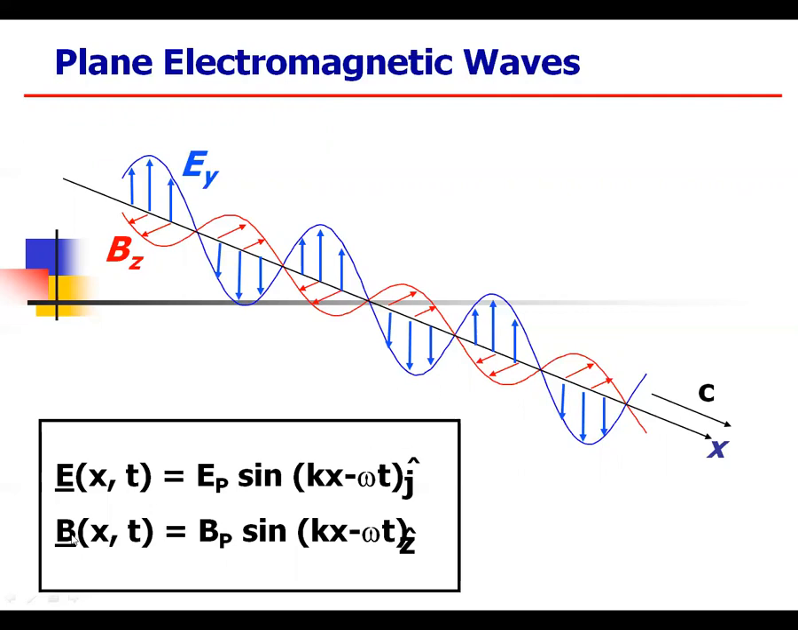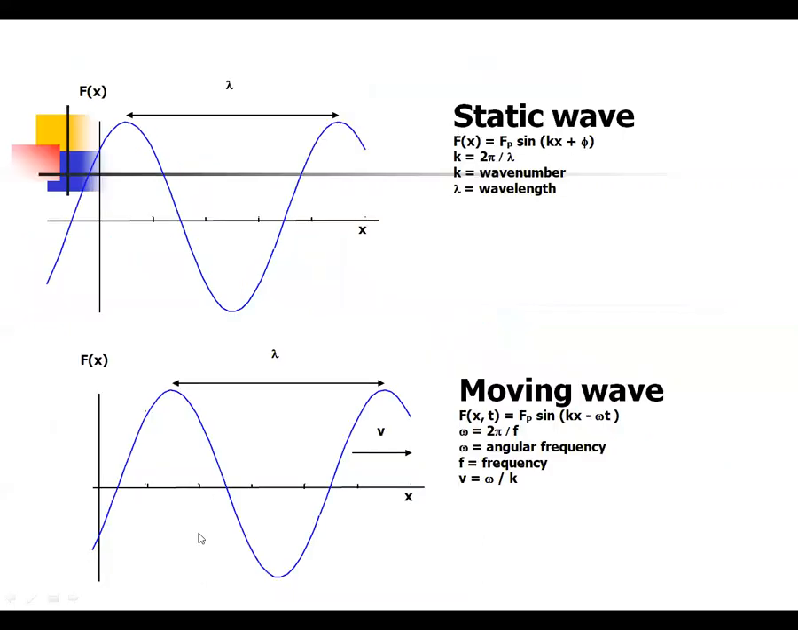So the equation should be E of x comma t equal to E_p sine of kx minus omega t into j cap. Similarly for the magnetic field, B of x comma t is equal to B_p sine of kx minus omega t z cap. So this is the plane wave solution.